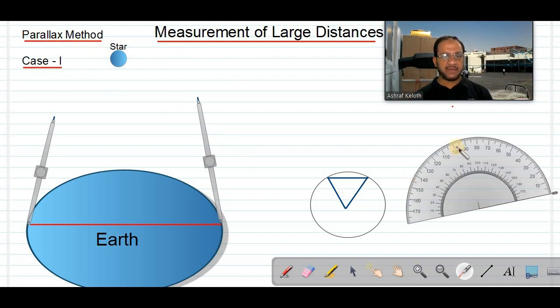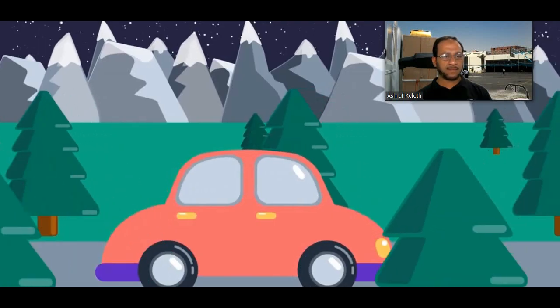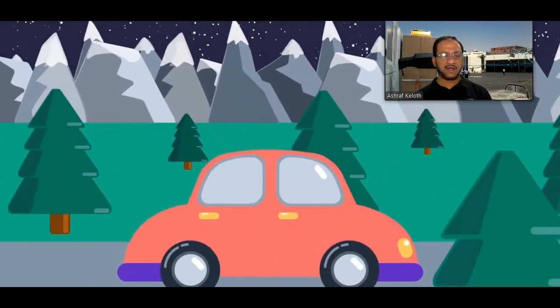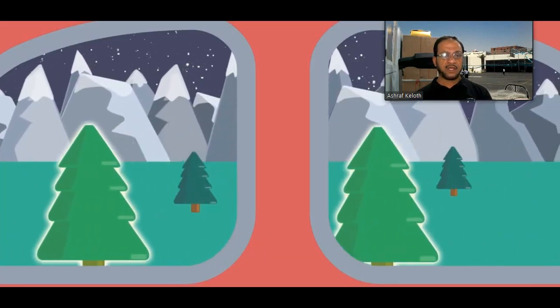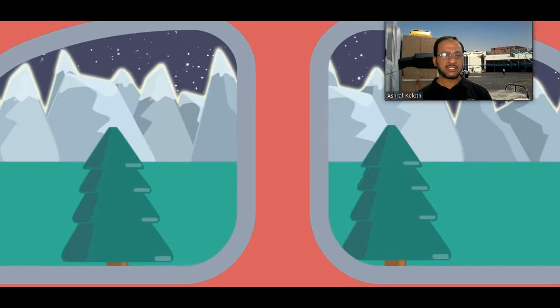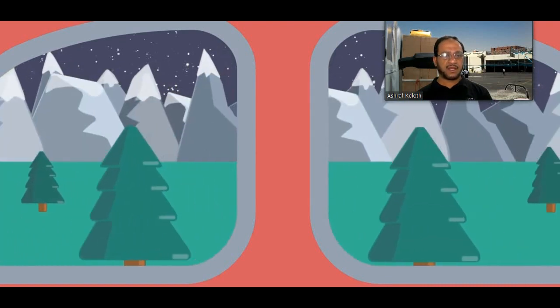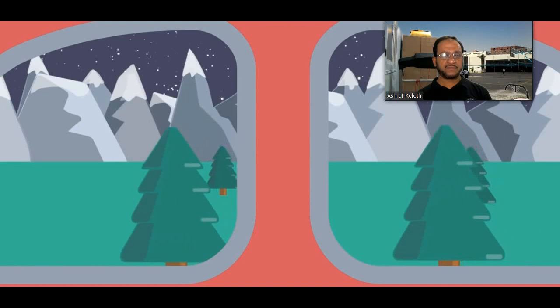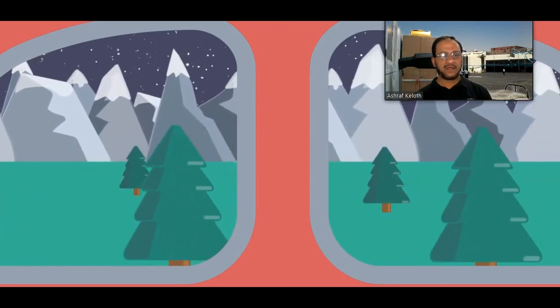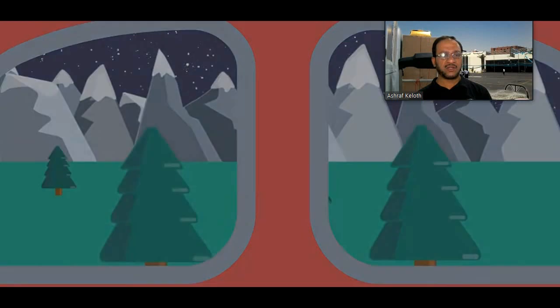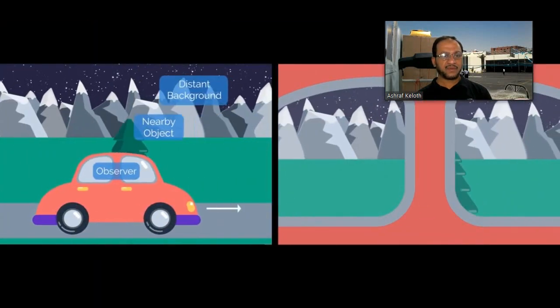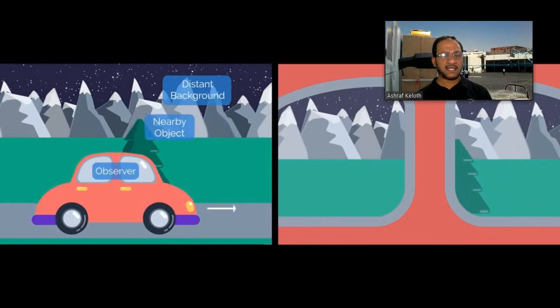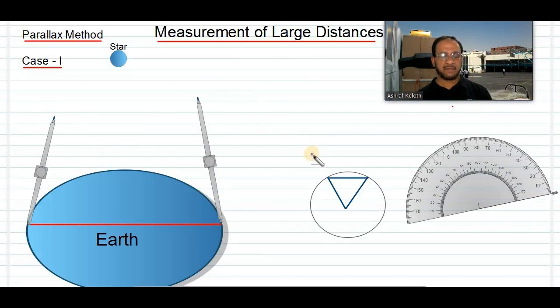And parallax method means, first you just see this video. You might have observed this when you are traveling in a car. The nearby trees pass by very fast, and the faraway mountains move slowly. And sometimes you may feel the moon is not moving at all, it is along with you, isn't it? This effect is called parallax effect. It means the trees which are very close to you bypass very fast, and the faraway mountains slowly.